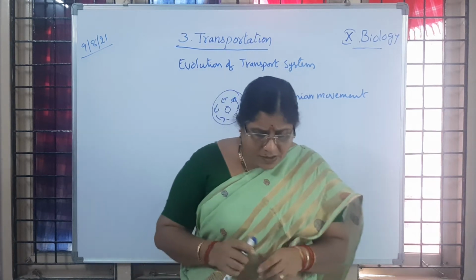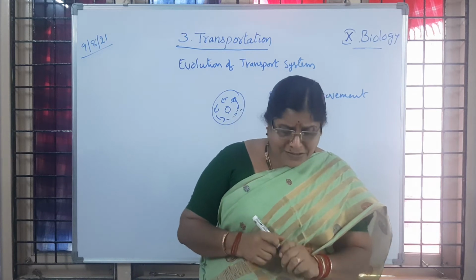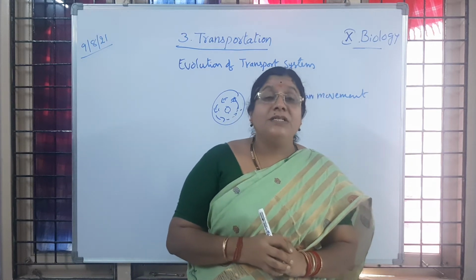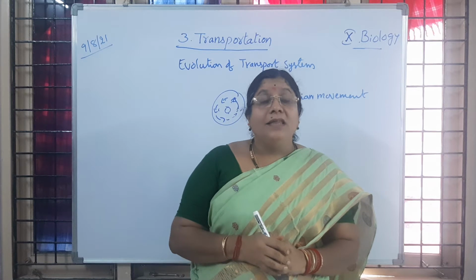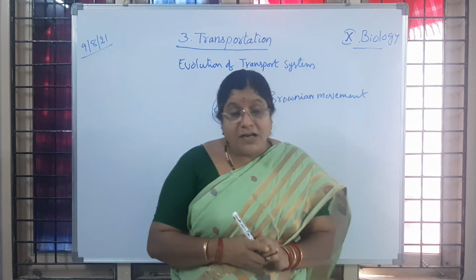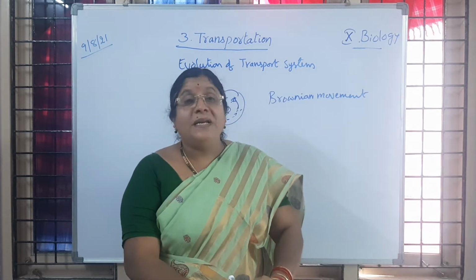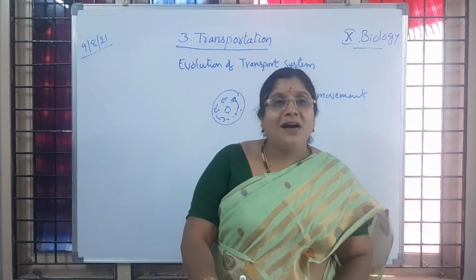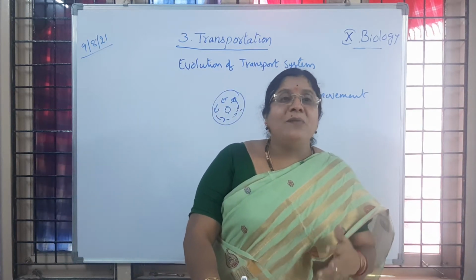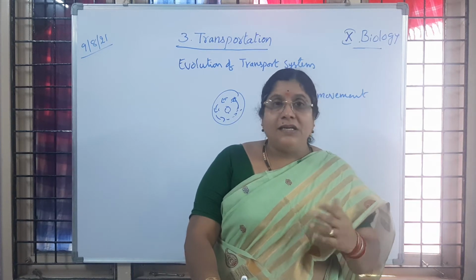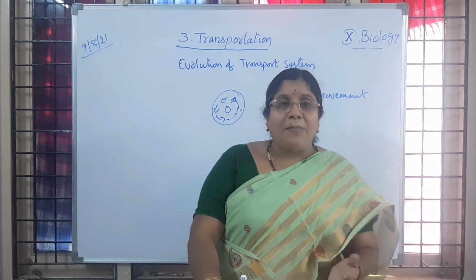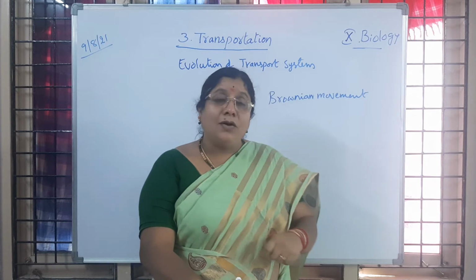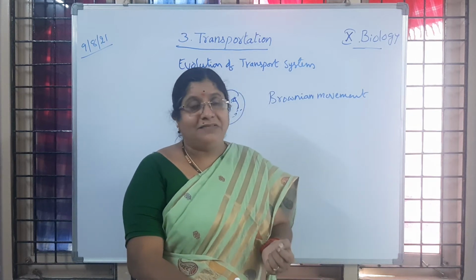Now multicellular organisms, which are made up of many cells, develop a more complicated system which helps in transporting the materials. Why? Because they are made up of many cells. For single celled organisms there is no problem, because that single cell alone performs all the activities.